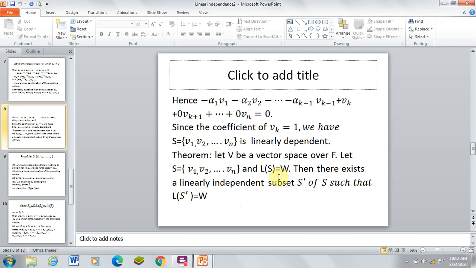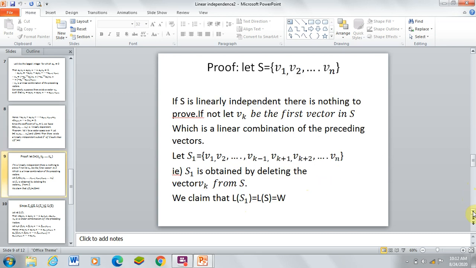Let me take S equal to the set v1 to vn. If S is linearly independent, there is nothing to prove. If not, S is not linearly independent, which means S is linearly dependent.